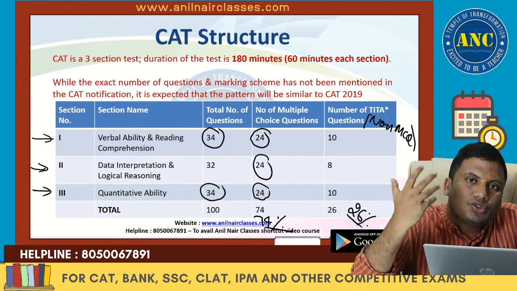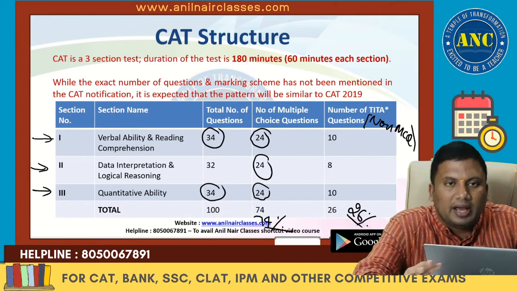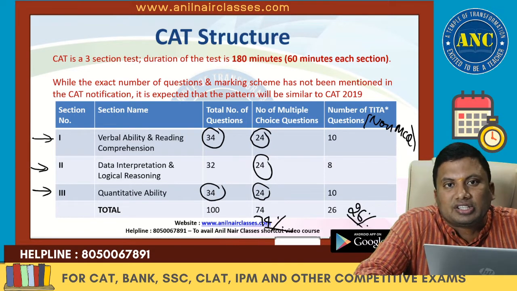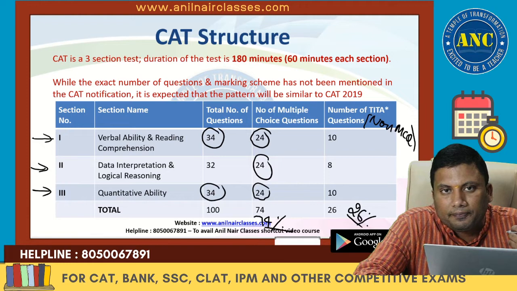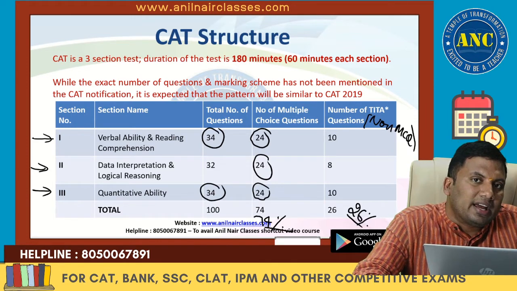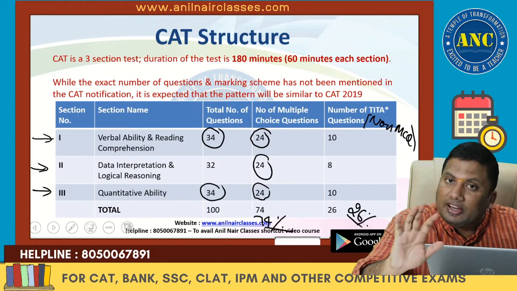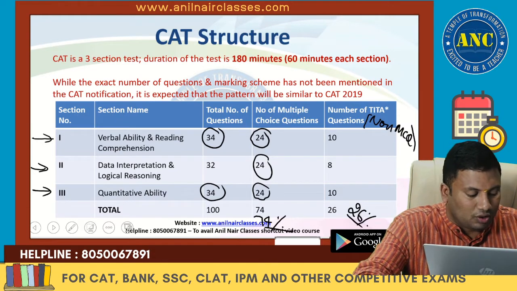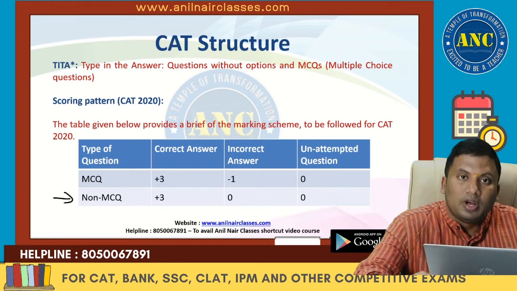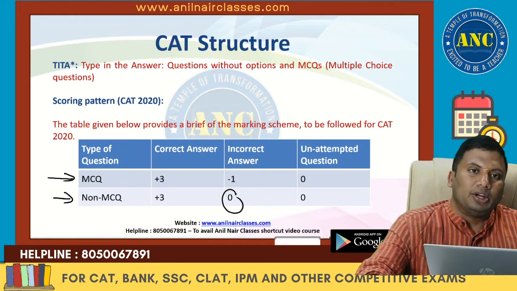There were days where using answer options probably worked in the MCQ. In non-MCQ you have to read the question, understand the question and give a right or wrong answer depending upon how you solve it. You have to type in the answer and there is no negative marking for TITA questions. Non-MCQ, there is no negative marking. For MCQ, there is negative marking.